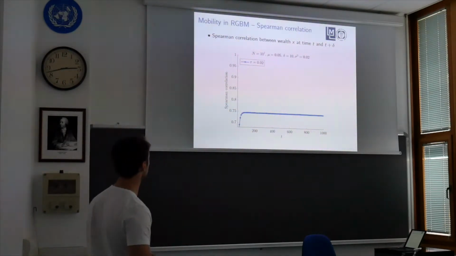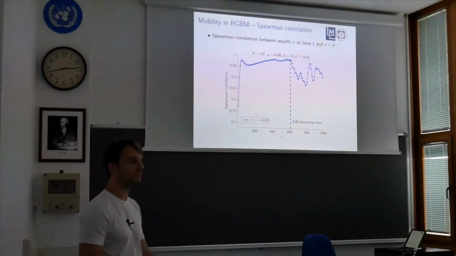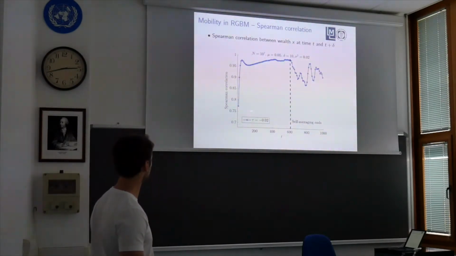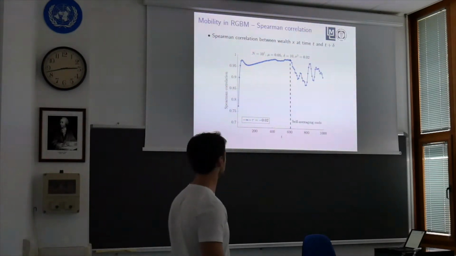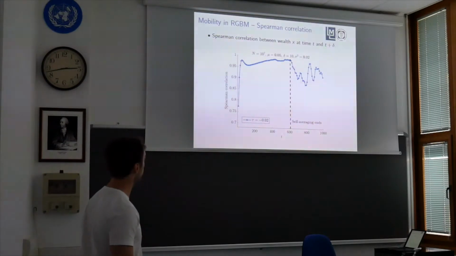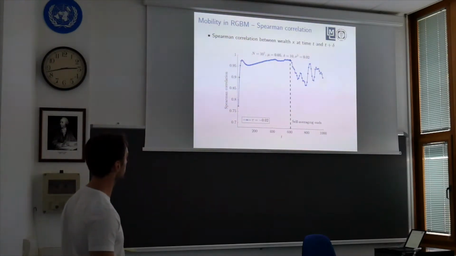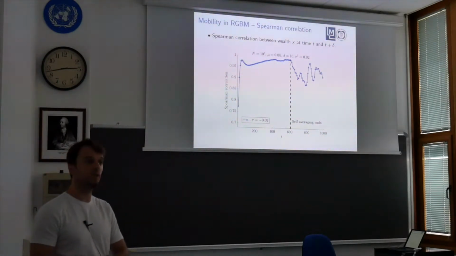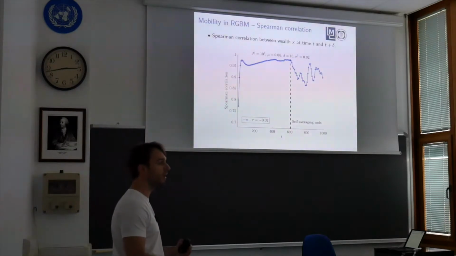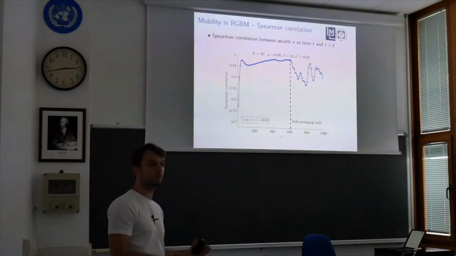However, when we try to introduce negative tau, something weird happens. First, we get an increase in the inequality, then we get a decrease, then something which looks like it's converging to a steady state, but after that, everything moves around. So this is actually the point where self-averaging ends. After the self-averaging ends, the population average wealth can be negative, and this may lead to mobility between only certain groups of the individuals.